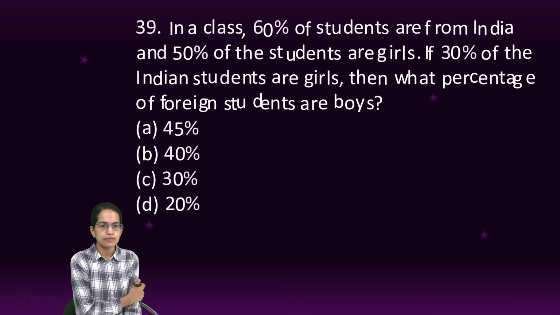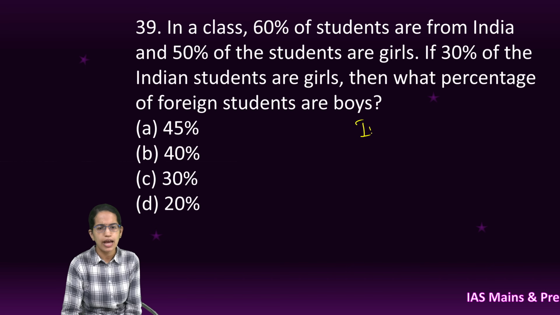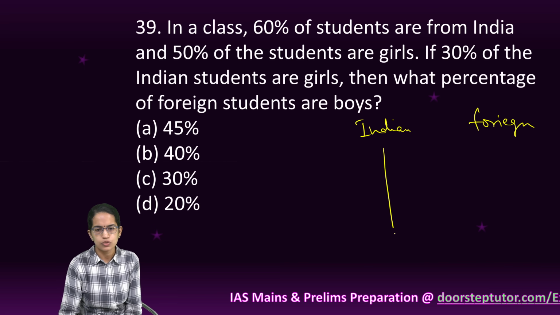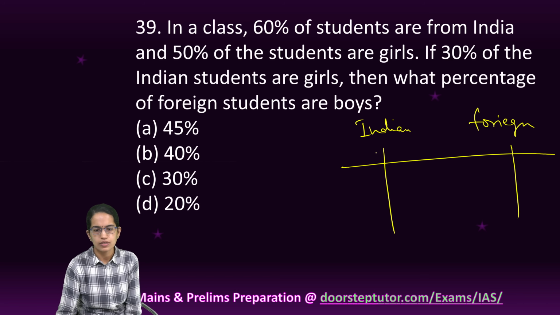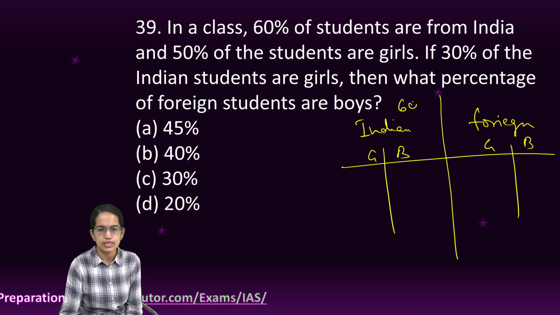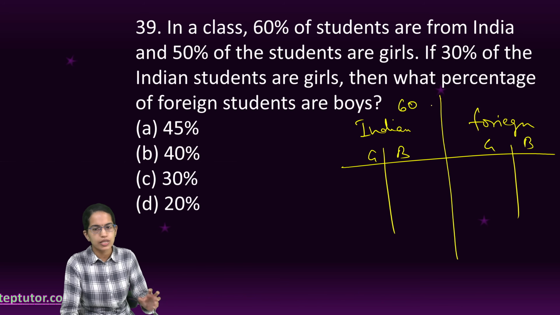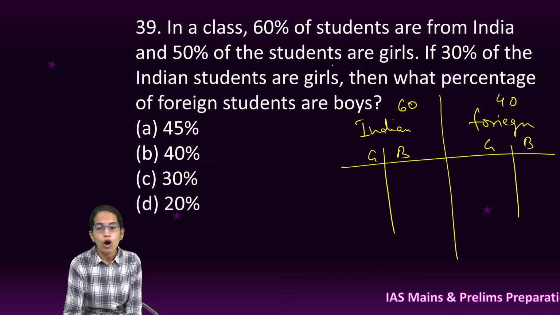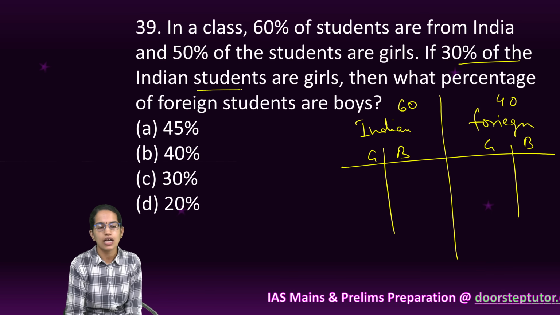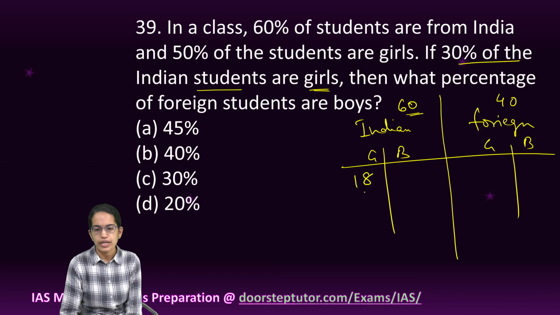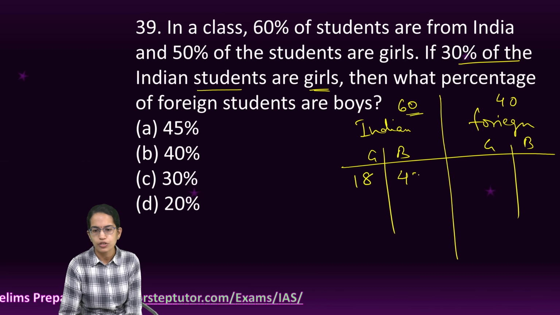Okay, the next question, again an interesting question. I have Indians and foreign students. Among each Indian student and foreign students, we have girls and boys, clear? Now, Indian students are 60. I assume total students to be 100. So, Indian students are 60. Foreign students are 40. So, 100 minus 60, 40 remains. Now, of the Indian students, 30% are girls. So, 30% of 60 is how much? 18. Now, 18 are girls. How many are boys? 42 are boys.